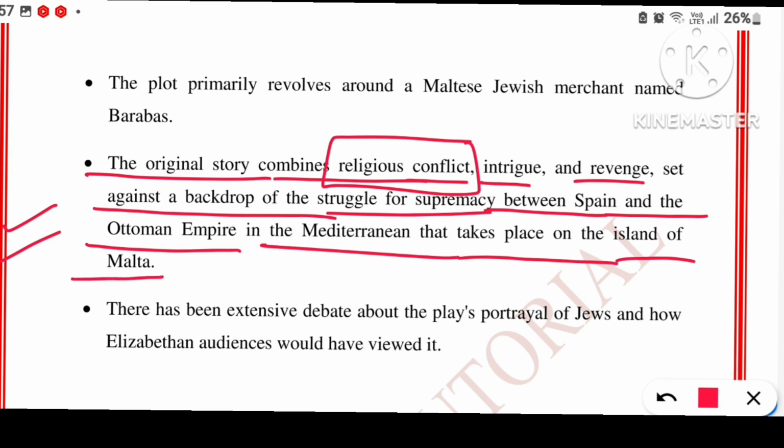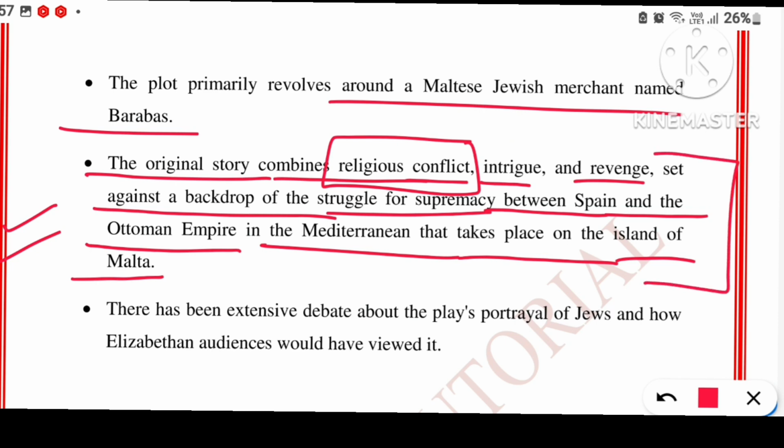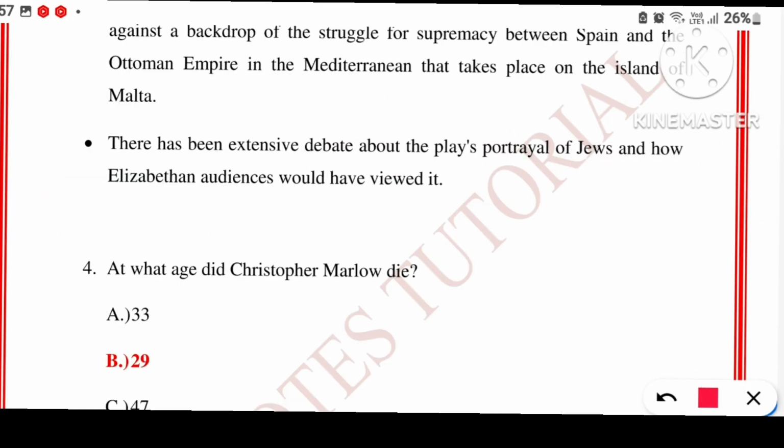So the play where these are the characters, it symbolizes this situation of England where there was a tussle between Spain and Ottoman Empire, and they wanted to have supremacy over the land of Malta. I hope this point is clear to you. Let's move to the last one.